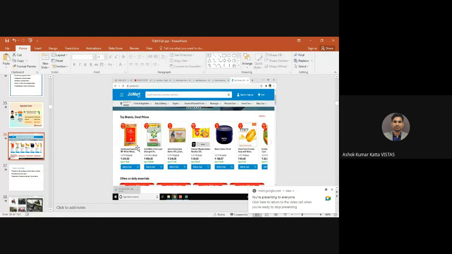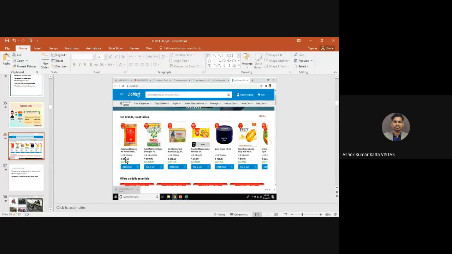Wheat at 245 rupees, they are selling for just 210 rupees, and the offer is 14%. That means you are going to save 35 rupees. Now, what is the appraisal cost here? You are thinking that you will benefit by 35 rupees by buying these 5 kgs of Ashirwad atta. What will the company think? Instead of facing the loss of 245 rupees, at least I can get 210 rupees.